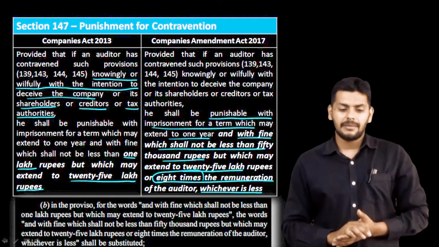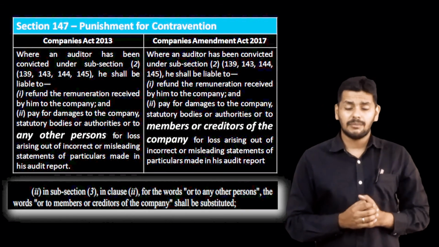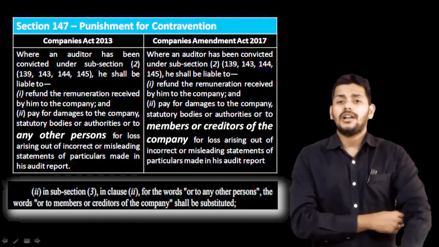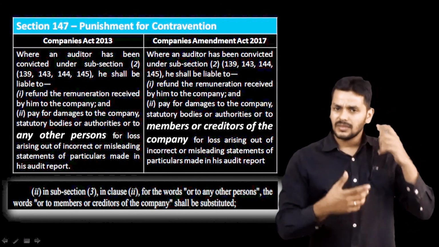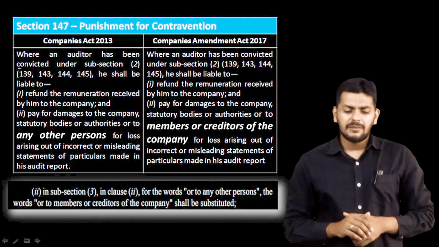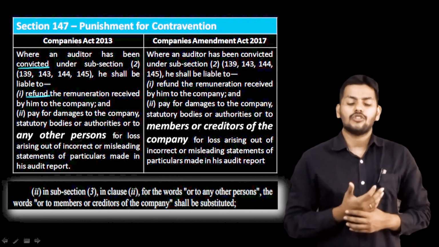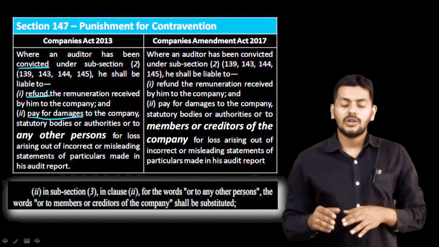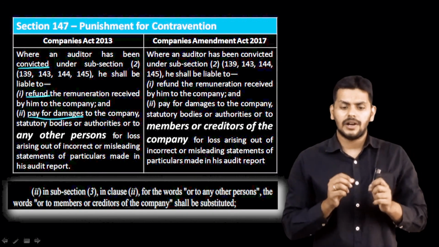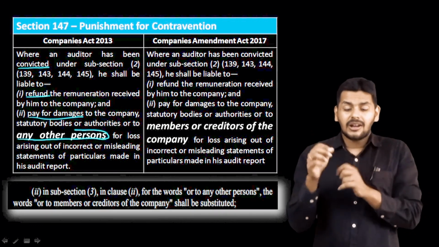Let's move on to the last part of the amendment section. Oh yeah, one more change is there in 147. In here it is about the change in the wordings. You can see there, if the auditor is found guilty, then he has to pay for all that, right? He has to refund the remuneration received, pay for the damages to the company, statutory bodies or authorities, or to, the wordings used in 2013 Act, any other person. Circling the words any other person there, you can see any other person for what? For loss arising out of incurred.